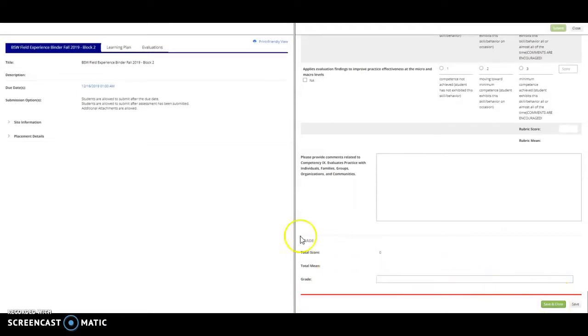Do not worry about putting a grade in. This is a hard-coded part of this system. We're not using this for grades. You can put A, A+ in if you would like, but it will have no impact. And when you're finished, go ahead and save and close for me.